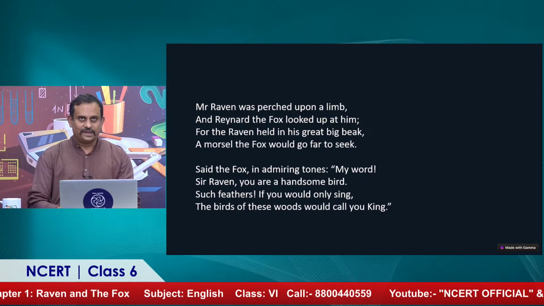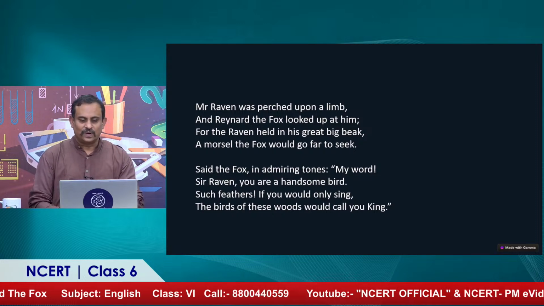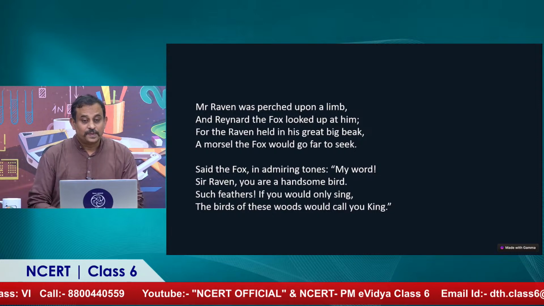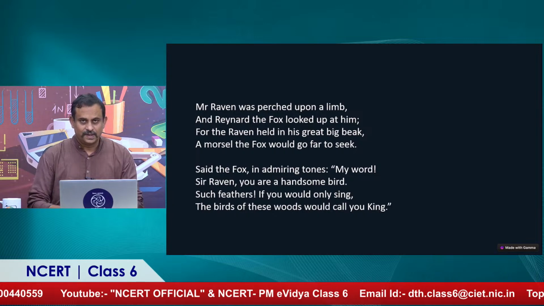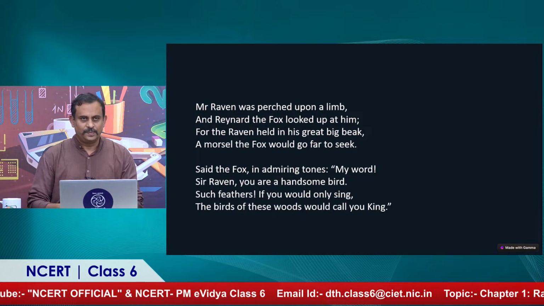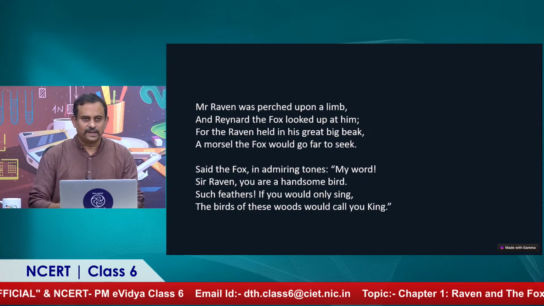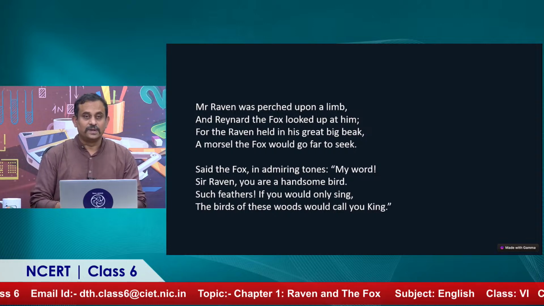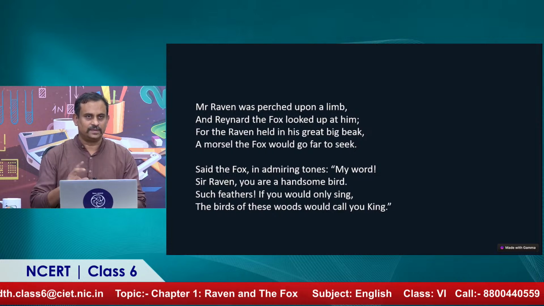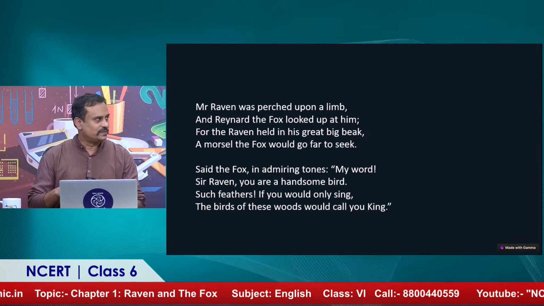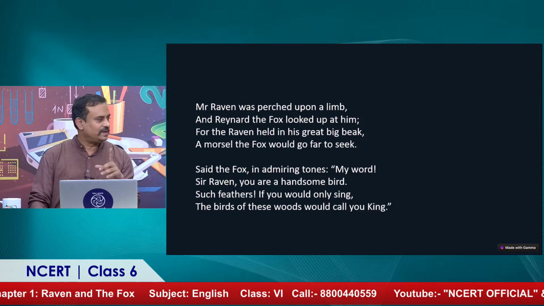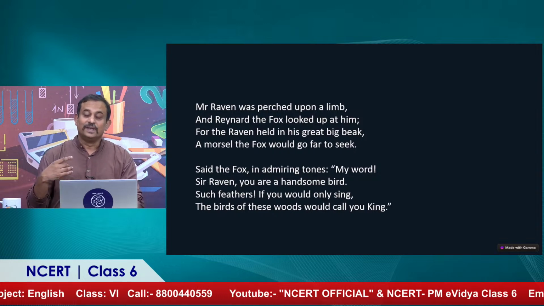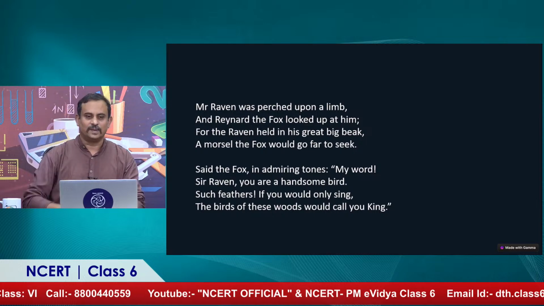So let's go over it line by line and figure out what the poet La Fontaine wants to say. "Mr. Raven was perched upon a limb." Perched means to be standing precariously on something. Generally it relates to a tree bark. So Mr. Raven, which is like a crow, was perched upon a limb. So he was on one foot. Crows have two feet, but he was perched on one foot. You've often seen birds on one foot, not on both feet, right? "And Reynard the fox looked up at him." So he was on the bark of a tree, and the fox looks up at him.